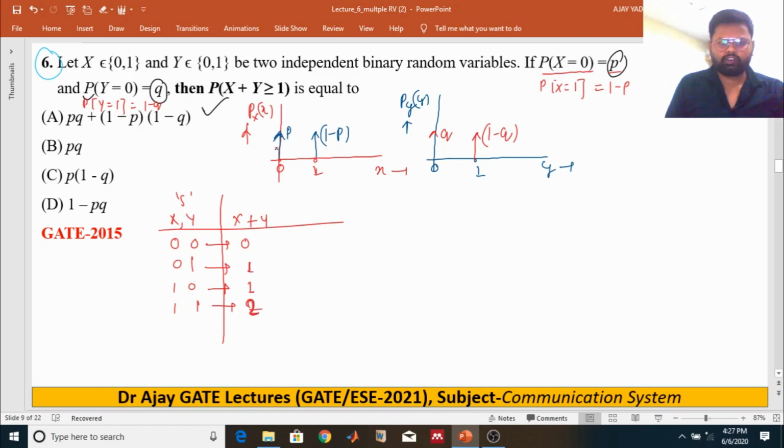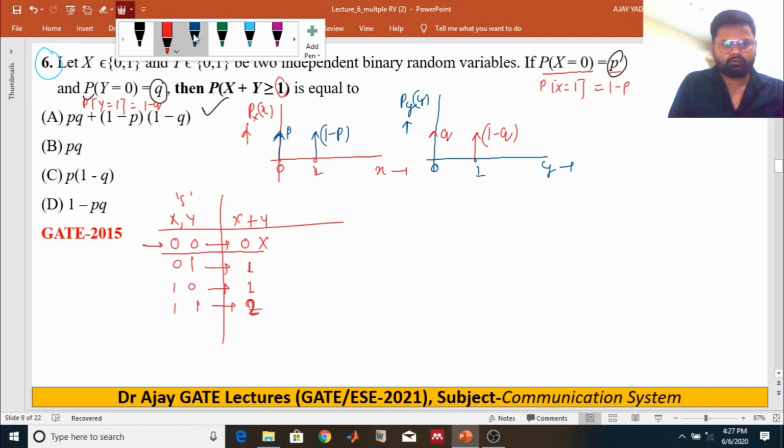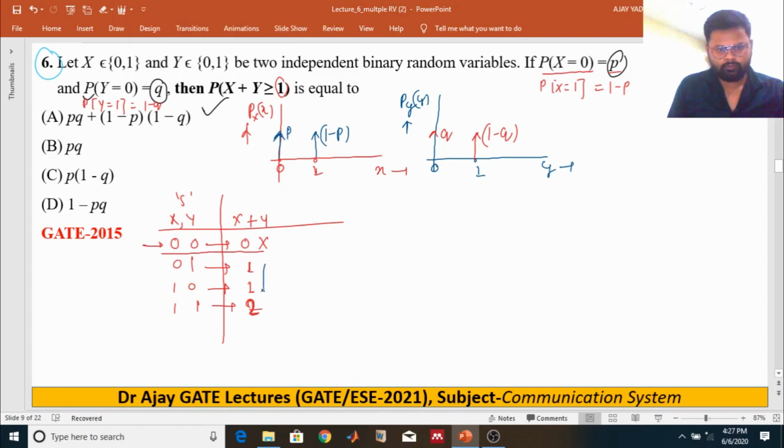So because we have to find the random variable addition, which is greater or equal to 1, we have to eliminate these outcomes. We have to go for only up to this one, right?